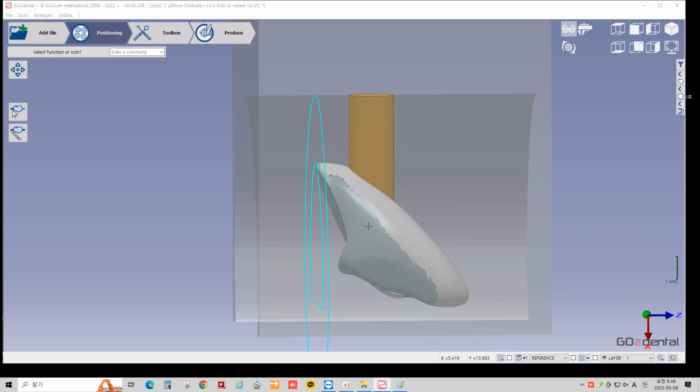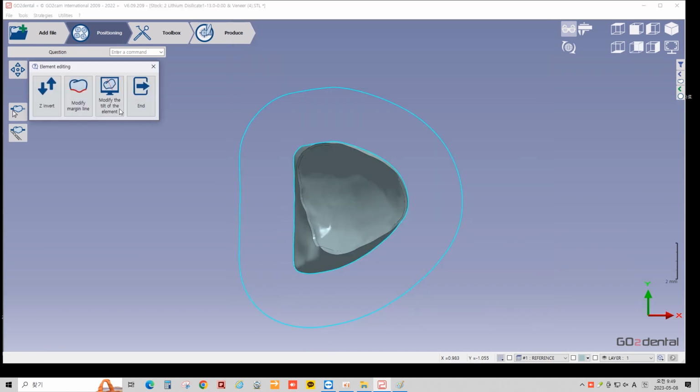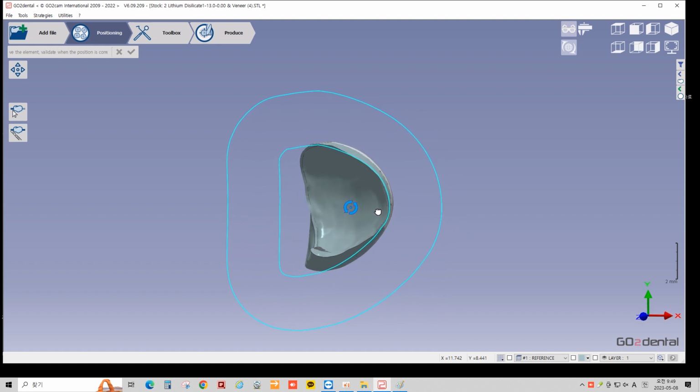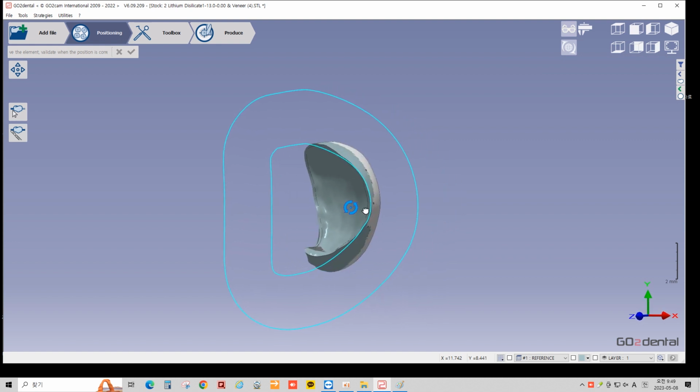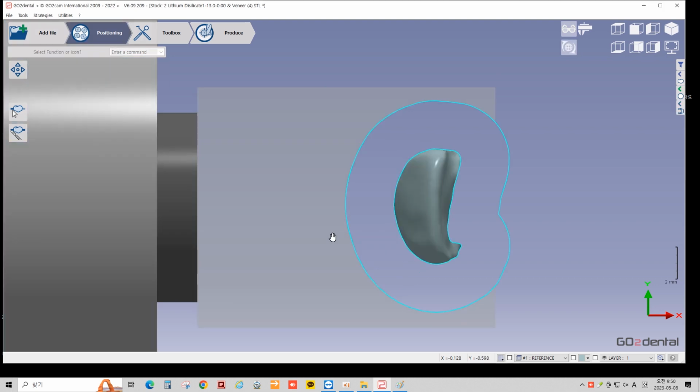In a software, we can achieve this by using function Modify the element. Select Modify the tilt of the element, rotate manually to get the best insertion axis angle and click Validate. As you can see, our veneer has changed.